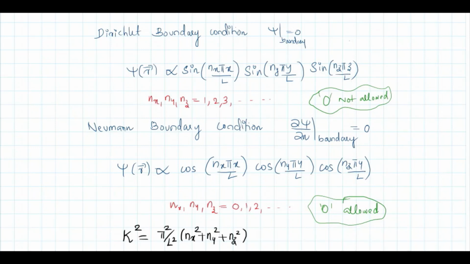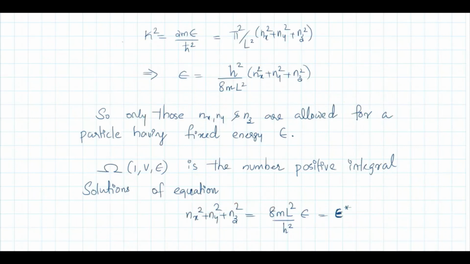What is k square here? So actually the solution is something like sine kx x sine ky y sine kz z etc. So kx is nx pi by L, ky is ny pi by L, kz is nz pi by L. So k square you can write as pi square by L square, nx square plus ny square plus nz square. Details you already studied in quantum mechanics, particle in a 3-dimensional box. So this is the value of k square.